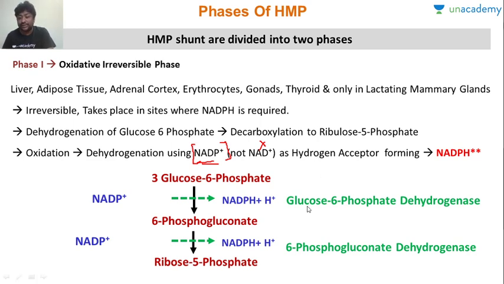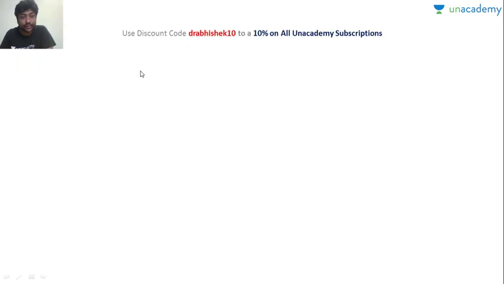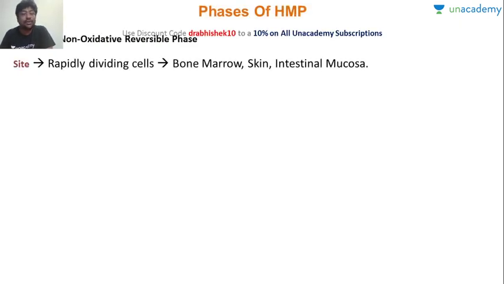Okay, so this enzyme, remember, glucose 6 phosphate dehydrogenase is the rate limiting enzyme. Okay, and this is an irreversible phase. This is an irreversible, oxidative phase. Okay, so the second is a non-oxidative phase. This happens in rapidly dividing cells.